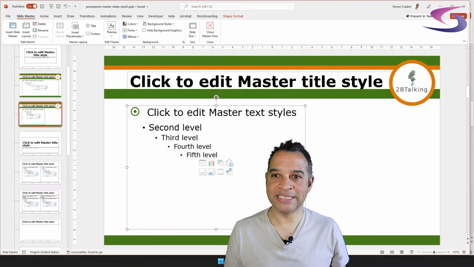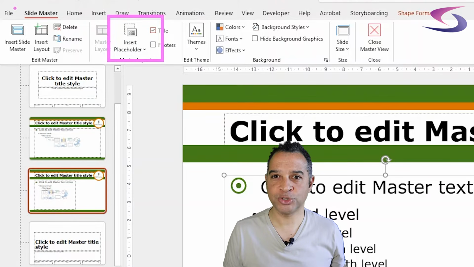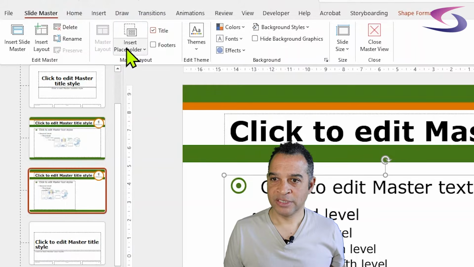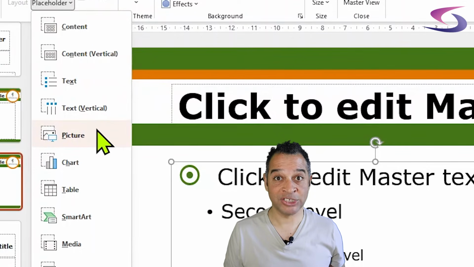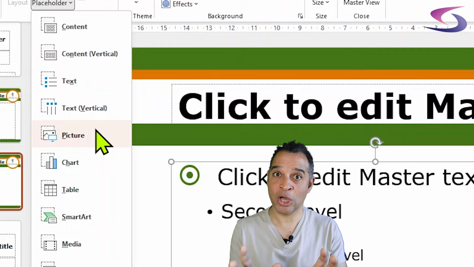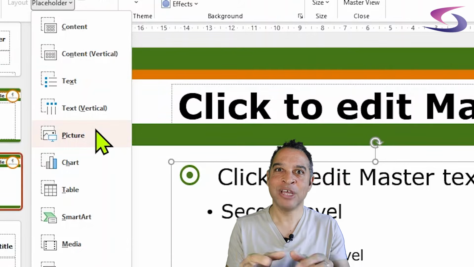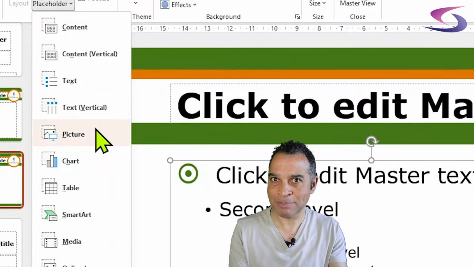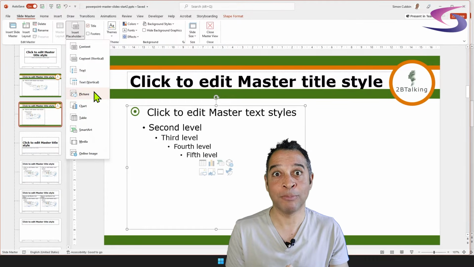Now what I'm going to do is click on Insert Placeholder. If you can't find it, make sure you're on the Slide Master tab at the top. When I click on Insert Placeholder, I'm going to go down and click on Picture, because I want to put in a placeholder for a picture. I don't want to actually put in the picture like we did with the logo. I just want to give people who are creating or using this Slide Master an opportunity to put in a picture. If you don't know what I mean, then keep on watching.